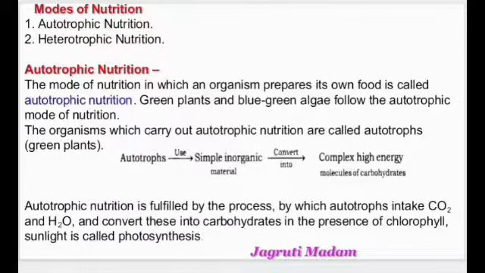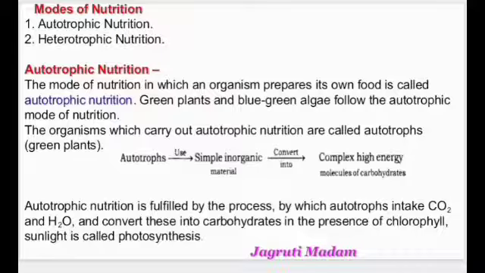Again, modes of nutrition are autotrophic and heterotrophic. We are going to discuss autotrophic at present. So autotrophic mode of nutrition is seen in those organisms which are able to prepare their own food. The examples, as we have discussed, are green plants and blue-green algae. And the organisms are called autotrophs.